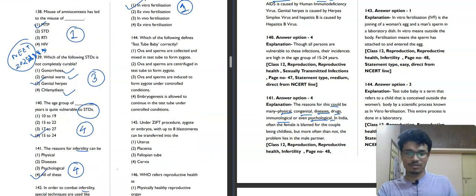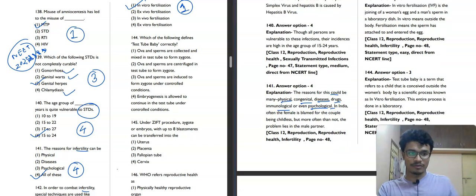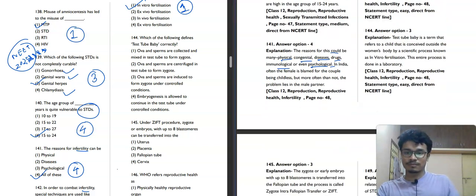Now we will move towards the next question, question number 144. Which of the following defines test tube baby correctly? Let's read all of these options. Ova and sperms are collected and mixed in a test tube to form zygote. Ova and sperms are centrifuged in a test tube to form zygote. Ova and sperms are induced to form zygote under controlled condition. Remember this, controlled condition. Embryogenesis is allowed to continue in the test tube under controlled condition, not correct. So let's read all the three statements.